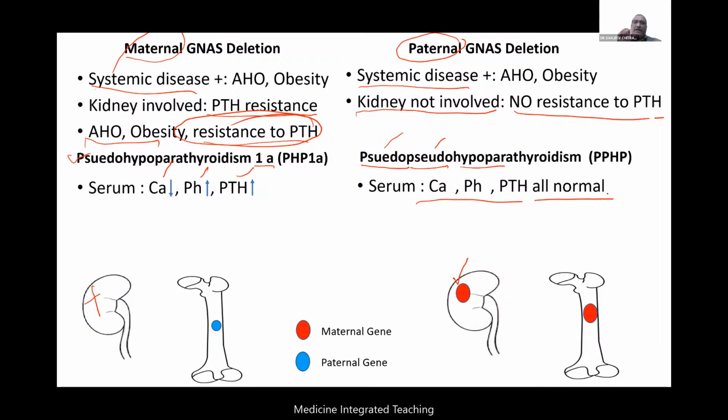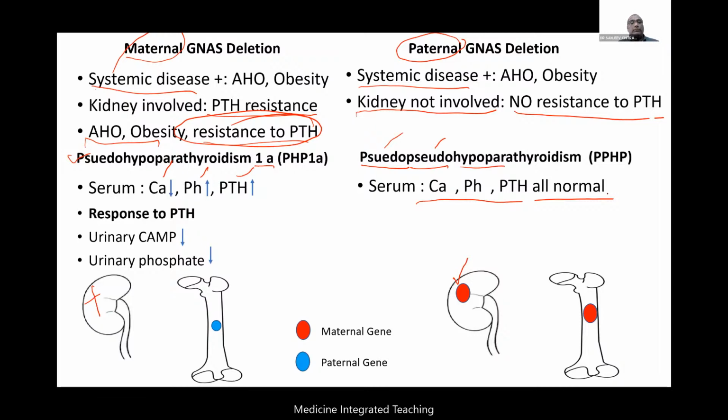In normal people, if I give you PTH, it will go and act on the kidney, and you start producing more cAMP, which will be excreted in urine, and you will also excrete more phosphate in urine. So there will be phosphaturia and an increase in cAMP as the normal response. However, in case of PHP1A, that is pseudohypoparathyroidism 1A, what will happen to the response to PTH? Since there is a block, there is a mutation in the alpha subunit of Gs. That is why there will be no production of cAMP. So urinary cAMP will be reduced.